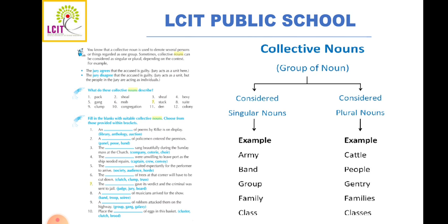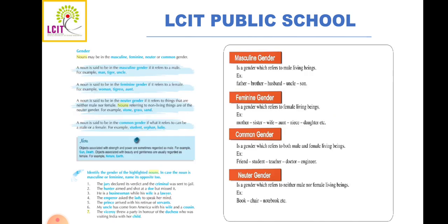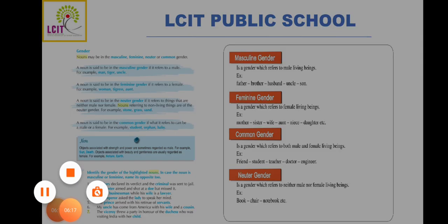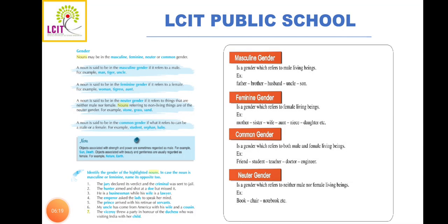Okay. Now next we are going to learn about noun gender. Now we all know what is a gender, but here we are going to learn about noun gender. Gender of a noun denotes the difference they have in terms of their gender. Okay, so here how many types of gender are there? 4. First is masculine.